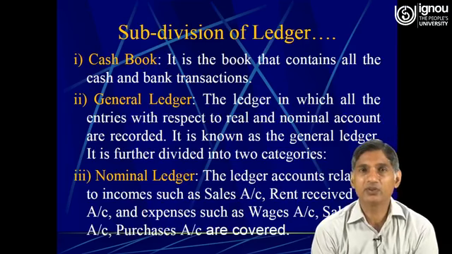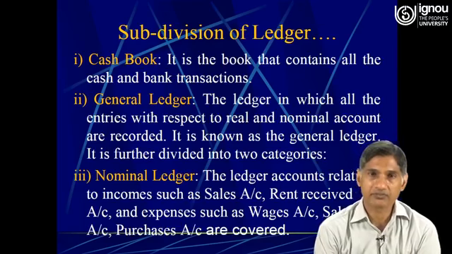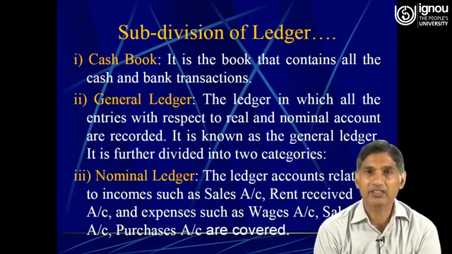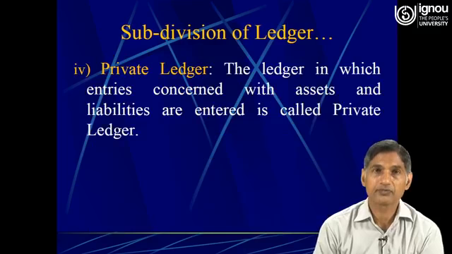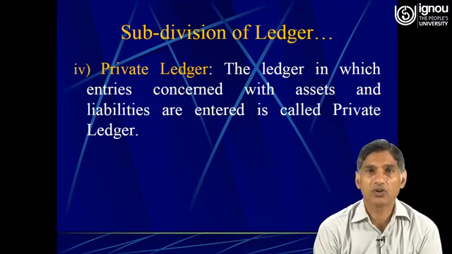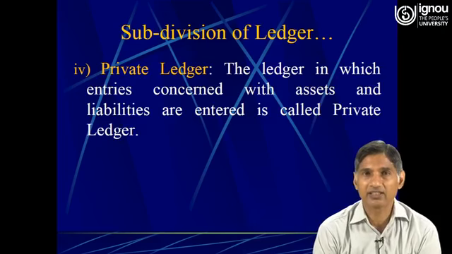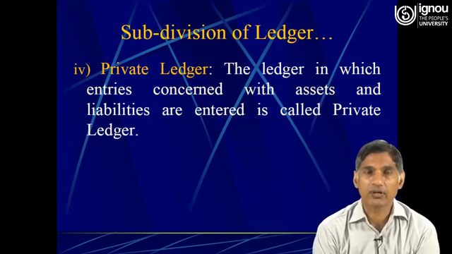It is further divided into two categories. First, the nominal ledger: the ledger accounts relating to income such as sales and rent received account, and expenses such as wages account, salaries account and purchase account are covered. Subdivision of ledger, last point is private ledger. The ledger in which entries concerned with assets and liabilities are entered is called private ledger. It means the transactions which are related to the balance sheet, that is assets and liabilities, is what we call private ledger.